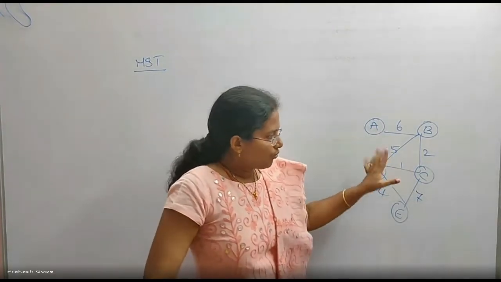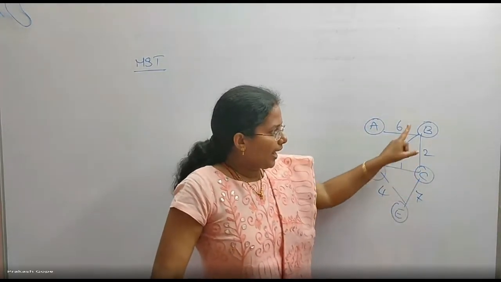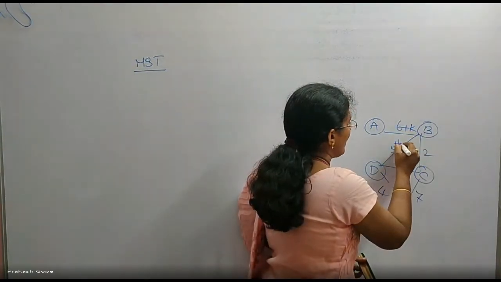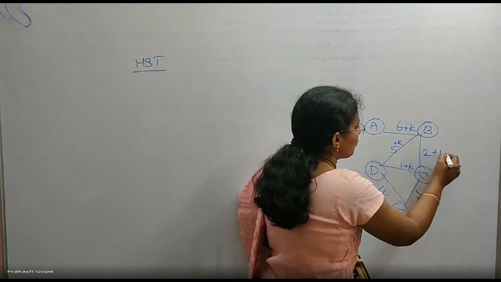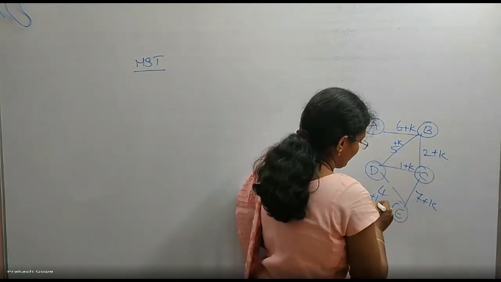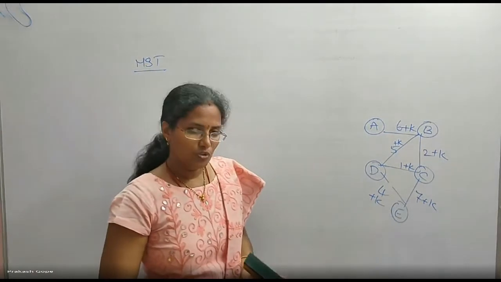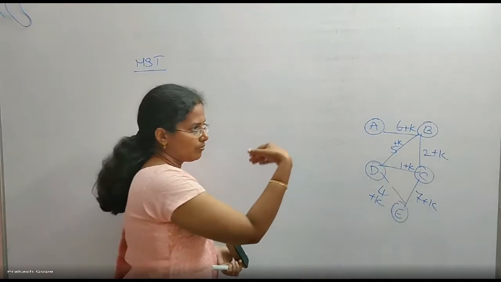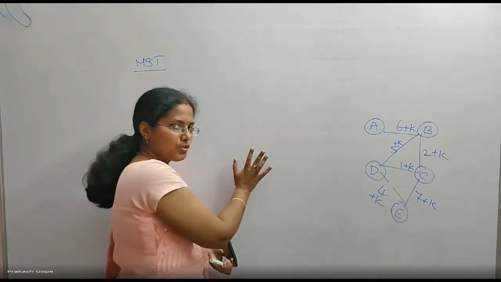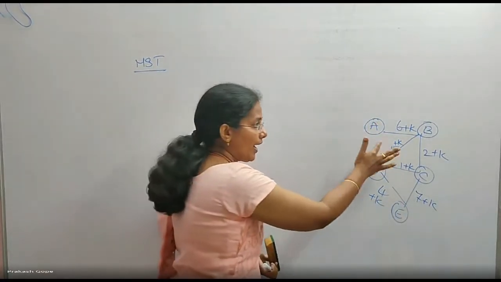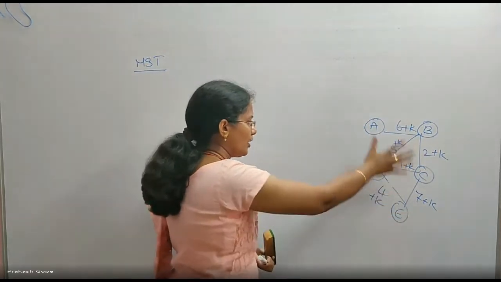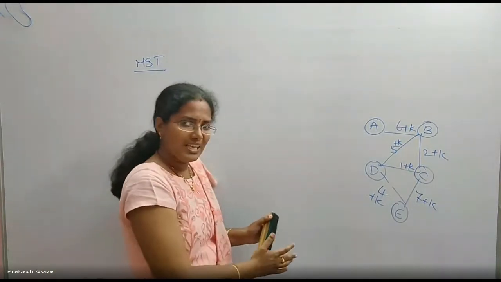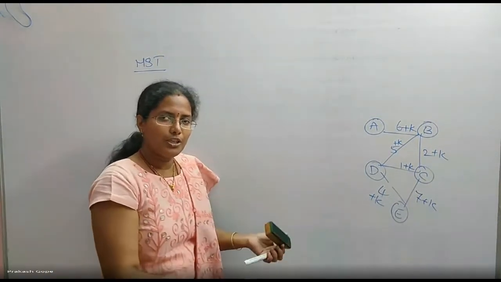Now for this graph, suppose I add a constant figure K to all the edge weights. How about the MST? Before adding K, there is one MST. Now if I add a constant figure to all the edge weights, what happens to this updated MST? Will that be the same as the previous one, or will there be a change?